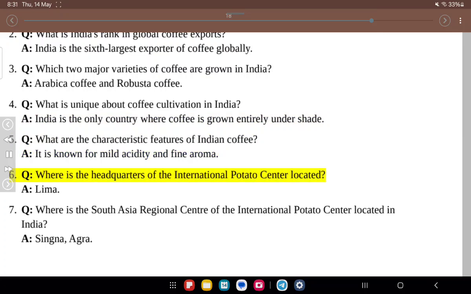Where is the headquarters of the International Potato Center located? A. Lima. 7. Q. Where is the South Asia Regional Center of the International Potato Center located in India? A. Singna, Agra.